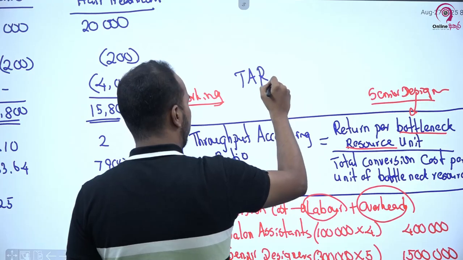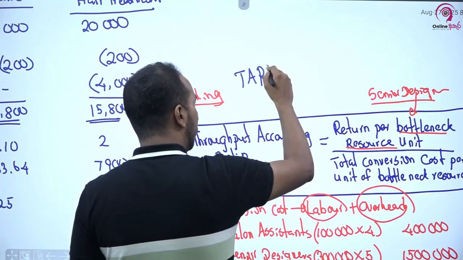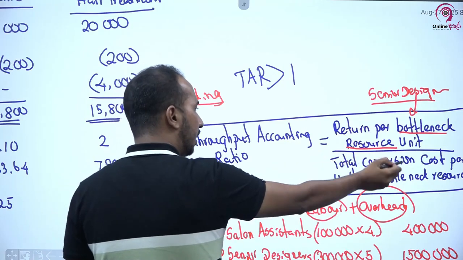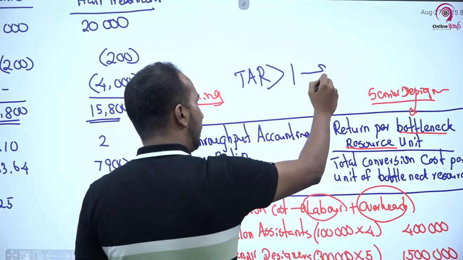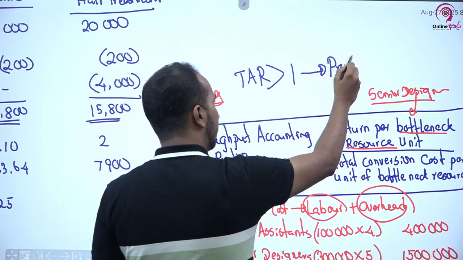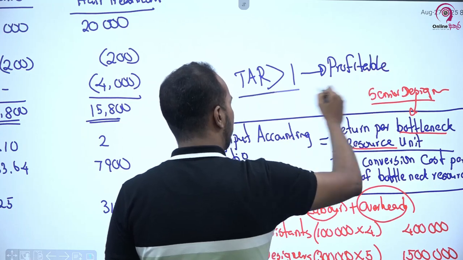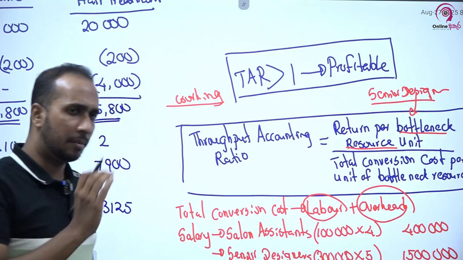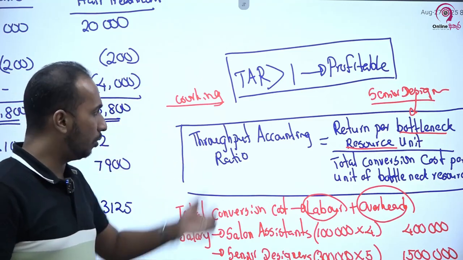Throughput accounting ratio I will take it as TAR. Throughput accounting ratio එක more than 1 වෙන්නේ, මේක හැම වෙලේම return එක වැඩි නම් ළමයි conversion cost එකට වඩා, එතකොට තමයි අපි profitable වෙන්නේ. එහෙනම් මෙන්න මෙහෙම result එකක් එනවා නම් තමයි අපිට අපේ business එක profitable කියලා conclude කරන්න පුළුවන්. Clear? We are trying to maximize our profitability. So we should try to maximize our throughput accounting ratio.